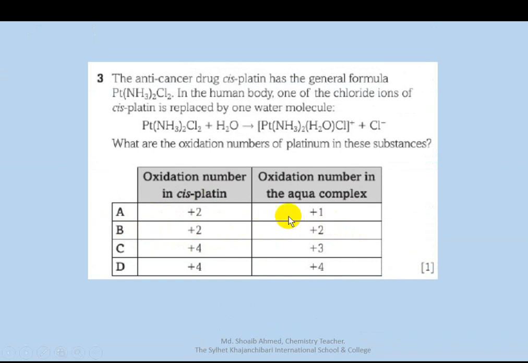Okay. What are the oxidation numbers of platinum in these substances, here and here? So plus 2, plus 2. So option B is correct.